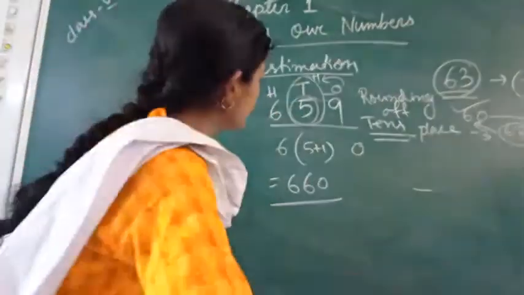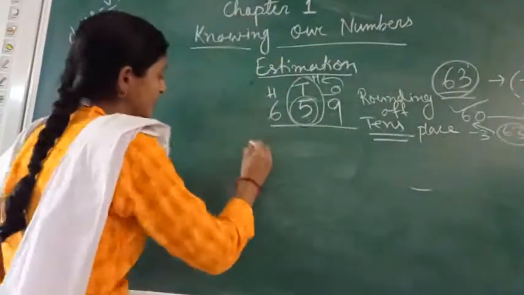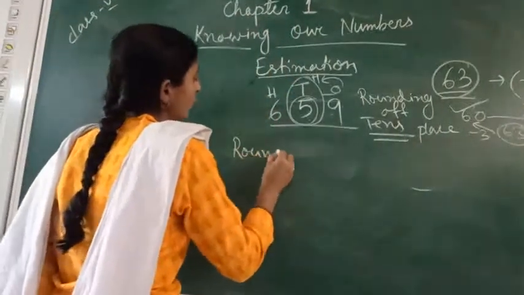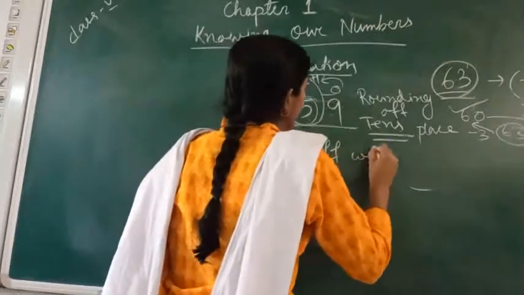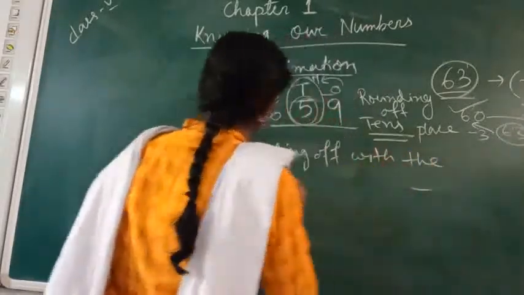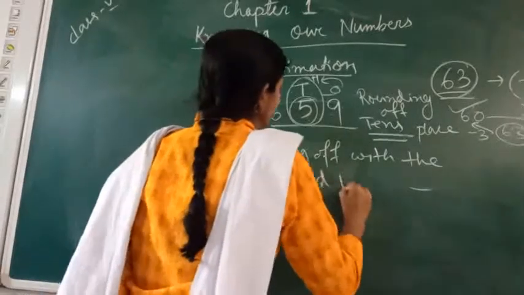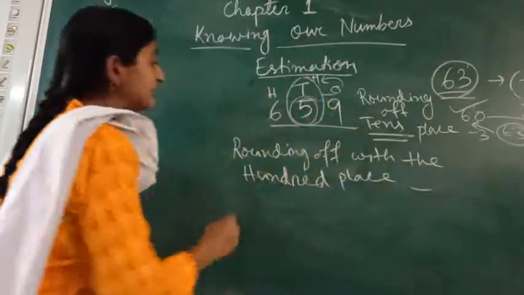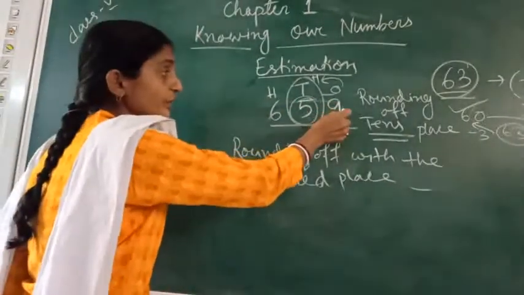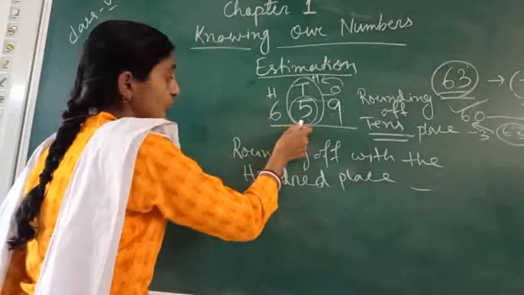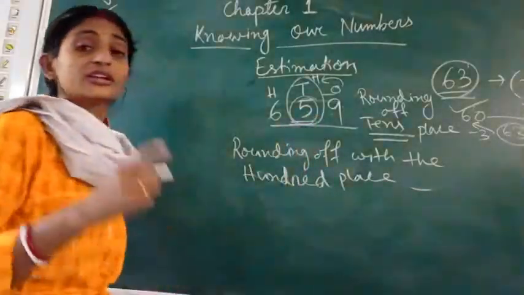Now, if I am doing the rounding off of this one with the 100 place, what will happen in this case? Let's come to that one. Here, if I am going for 100 place, rounding off with the 100 place, what we have to consider? For tens place, we look after the ones position. But when we are rounding off with the 100 place, we will look after the tens place.